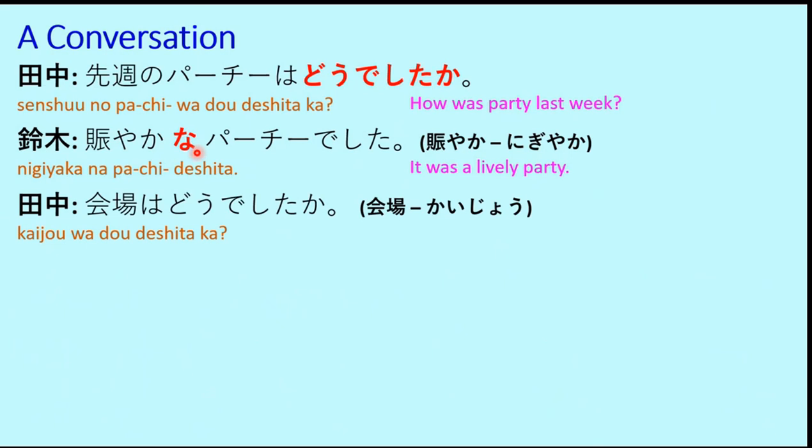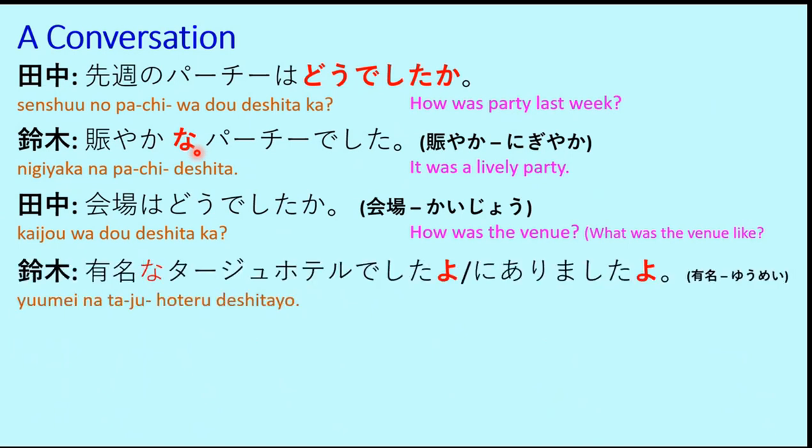Then Tanaka-san says, Kaijo wa do deshita ka? So this is now his next question. Kaijo means venue. So how was the venue? What was the venue like? This is the meaning of that question. So first was how was the party? The second question is how was the venue where the party was held?